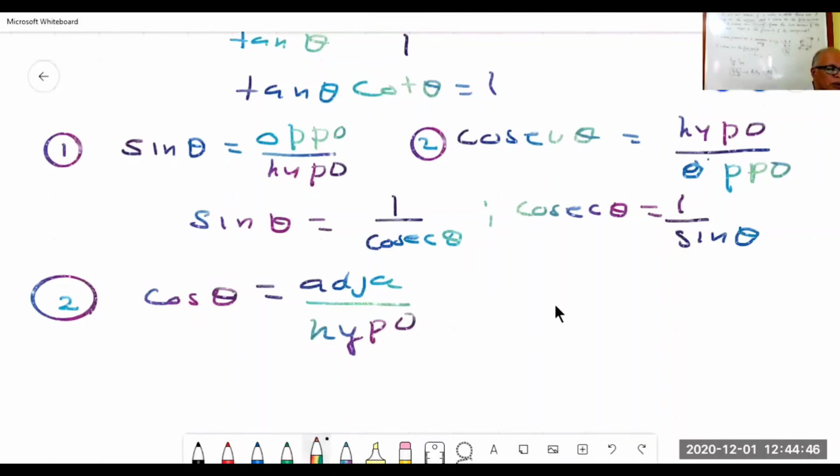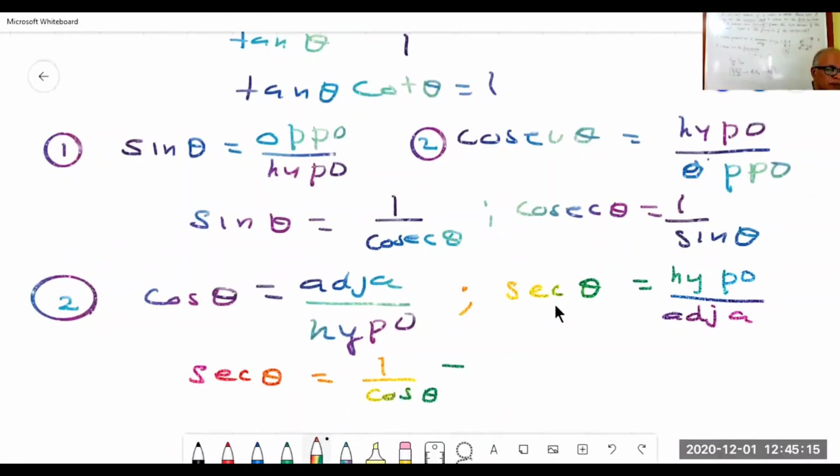Now what is secant theta? Secant theta is equal to hypotenuse by adjacent. Now, what is sec theta? Sec theta is equal to 1 by cos theta.